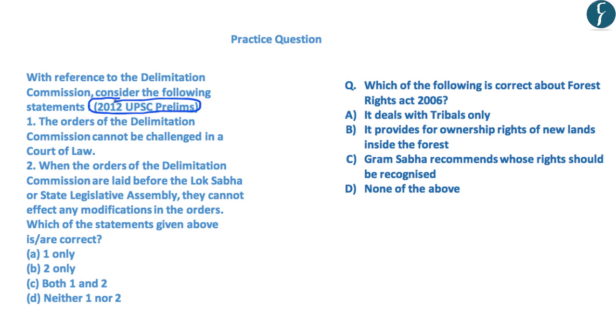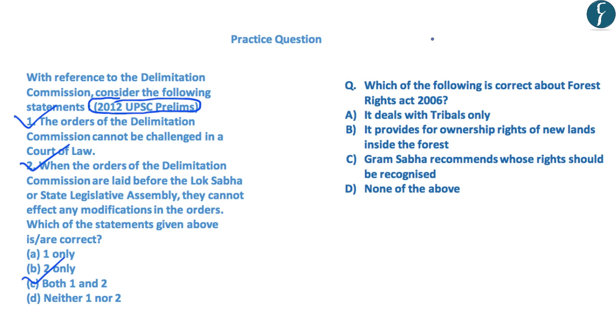The first statement reads, the orders of the Delimitation Commission cannot be challenged in a court of law. Now, this statement is correct as we have read in today's discussion. The second statement reads, when the orders of the Delimitation Commission are laid before the Lok Sabha or State Legislative Assembly, they cannot effect any modification in the orders. This statement is also correct. Hence, the correct answer that comes out is C. That is both 1 and 2 are correct.